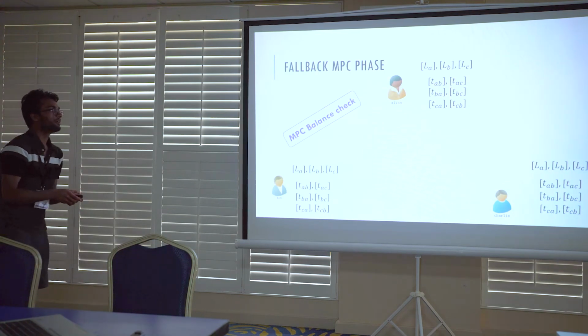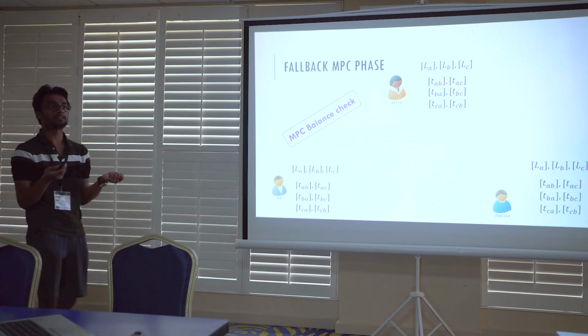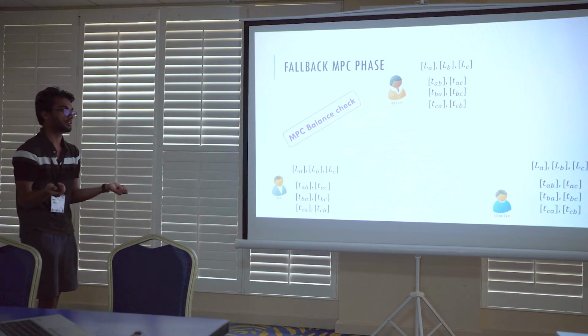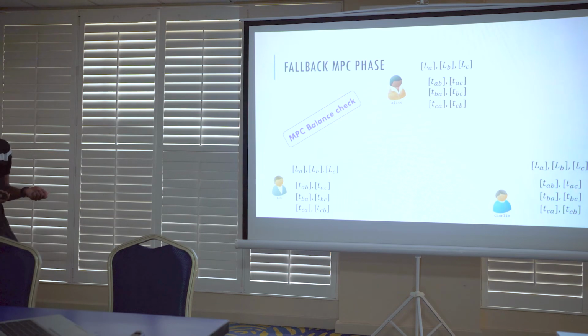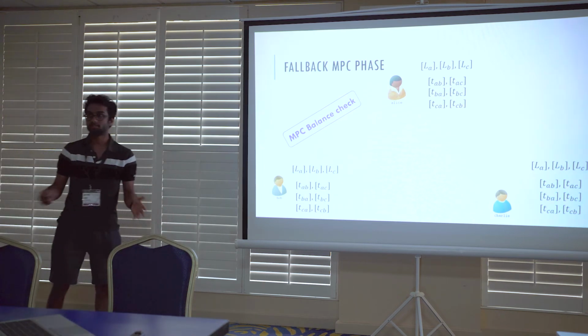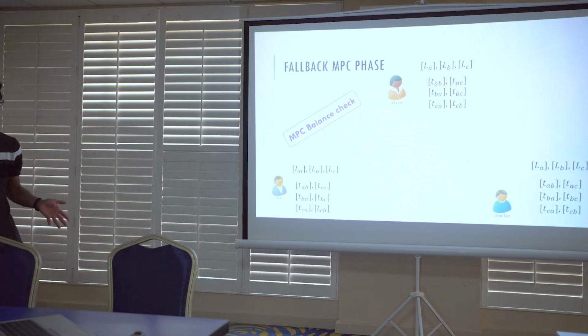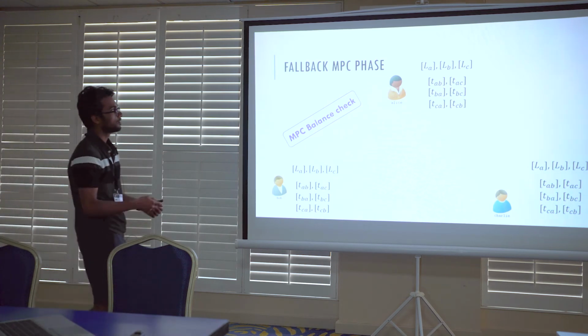As a first step, we run an MPC balance check protocol, which basically checks whether all parties have sufficient balance to net all their outgoing transactions. This is needed because in the zero knowledge proof phase, some parties might just drop out and not complete the protocol even if there was sufficient balance to net all transactions.